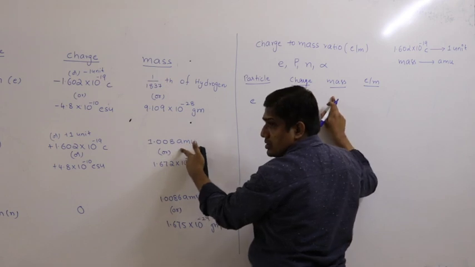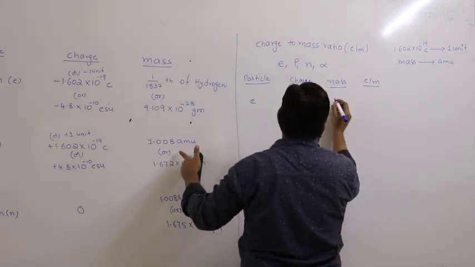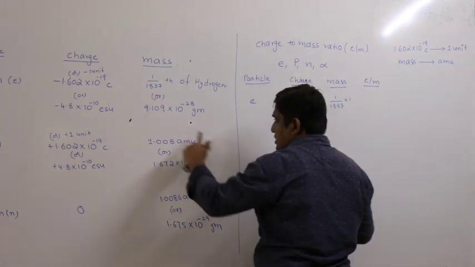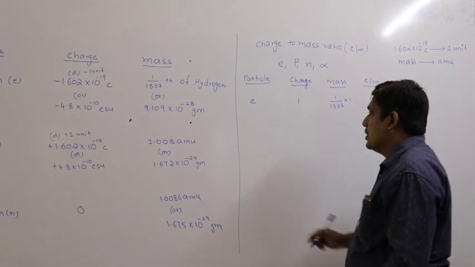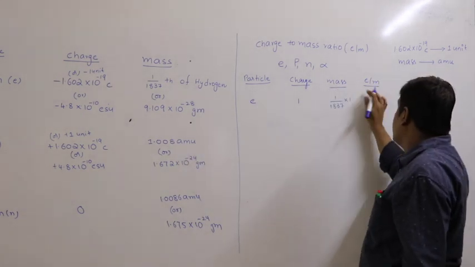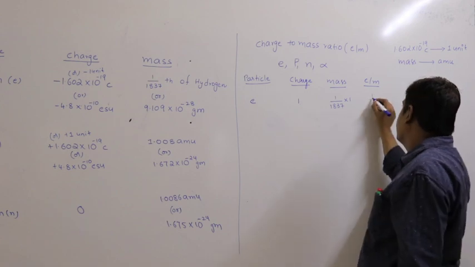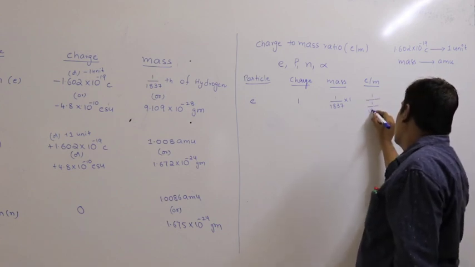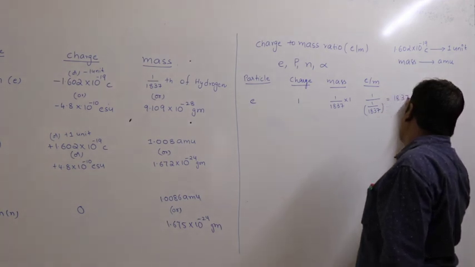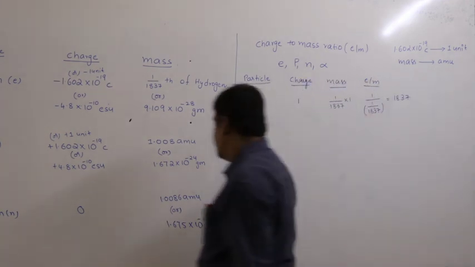Hydrogen mass is approximately 1. So its mass will be 1 by 1837 into 1. I am neglecting the small value. So here e by m is 1 by 1 by 1837, which ends up with 1837.